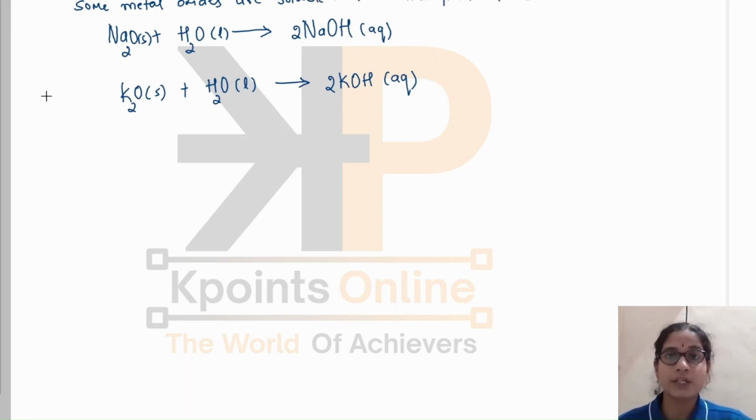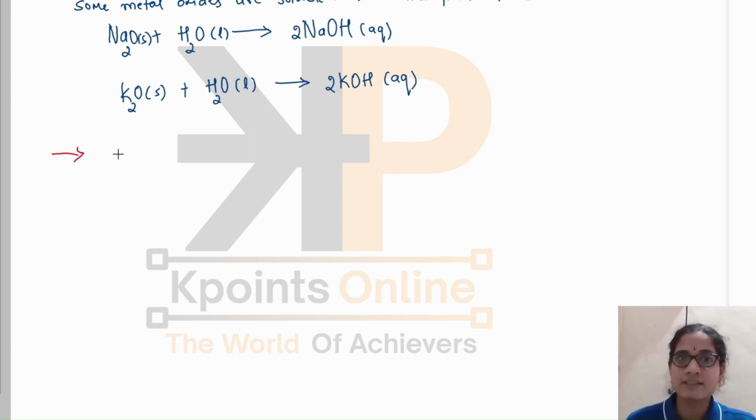The most important thing that you have to remember here is that all the metals will not react with oxygen at the same rate. Different metals show different reactivity towards oxygen. Although it is right that they form metal oxides, the rate of reaction, or how they react with oxygen, is different for different metals. Okay, let us see here.